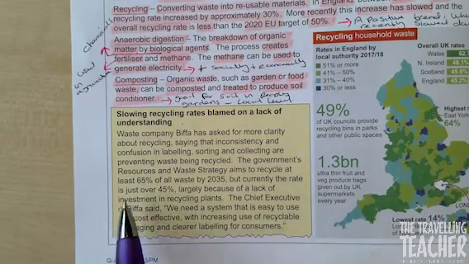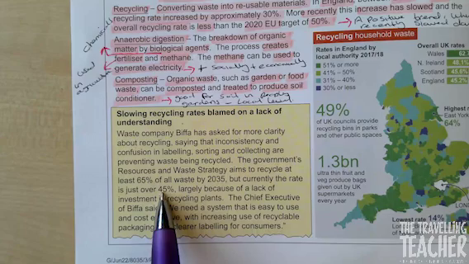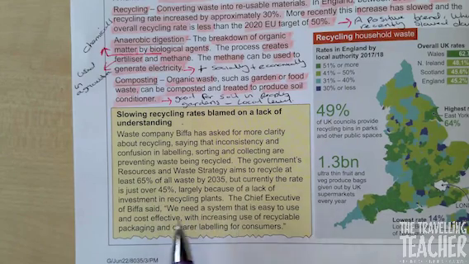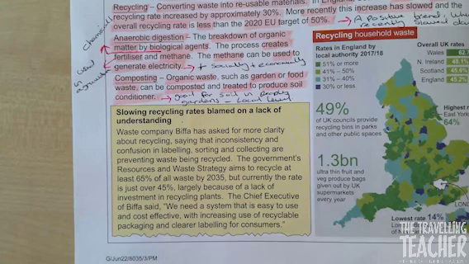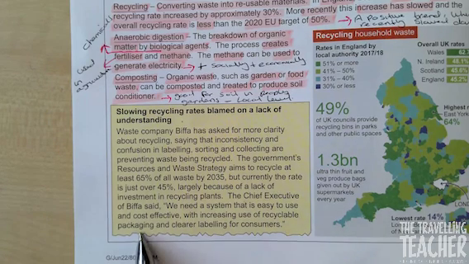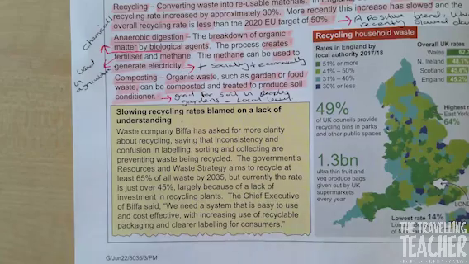But currently the rate is just over 45%, largely because of a lack of investment in recycling plants. The chief executive of BOOKLET said, "We need a system that is easy to use and cost effective, with increasing use of recyclable packaging and clearer labelling for consumers."